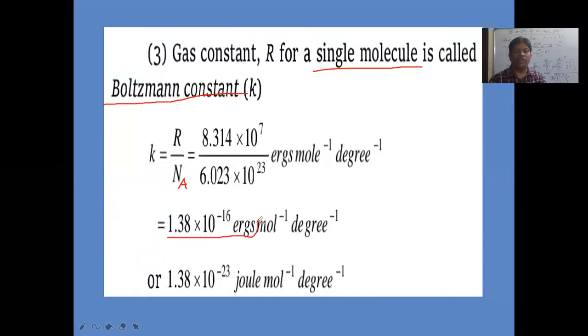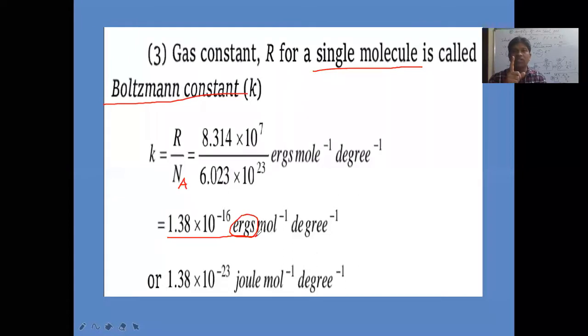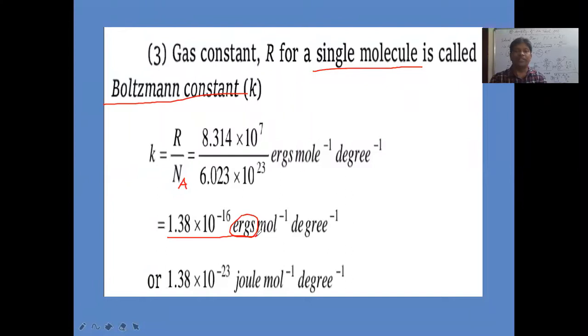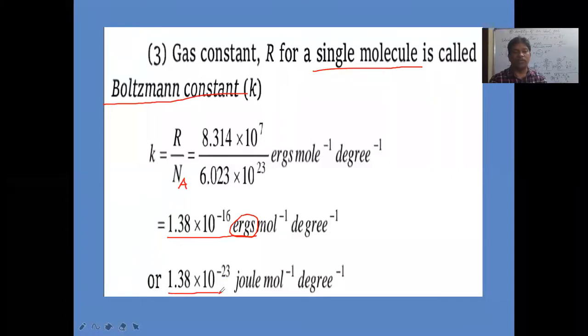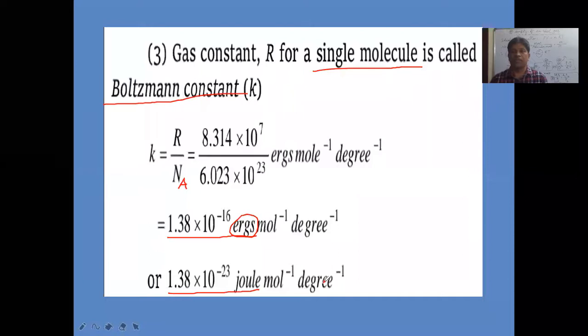If you want to write in joules, 1 erg is equal to how many joules? 10 power minus 7 joules. 1 joule equals 10 power 7 ergs, but 1 erg is equal to 10 power minus 7 joules. So 10 power minus 16 into 10 power minus 7 joules gives 10 power minus 23 joules. So 1.38 into 10 power minus 23 joules per mole per Kelvin. This way we have to understand the units. This is a very important concept of the gaseous state.